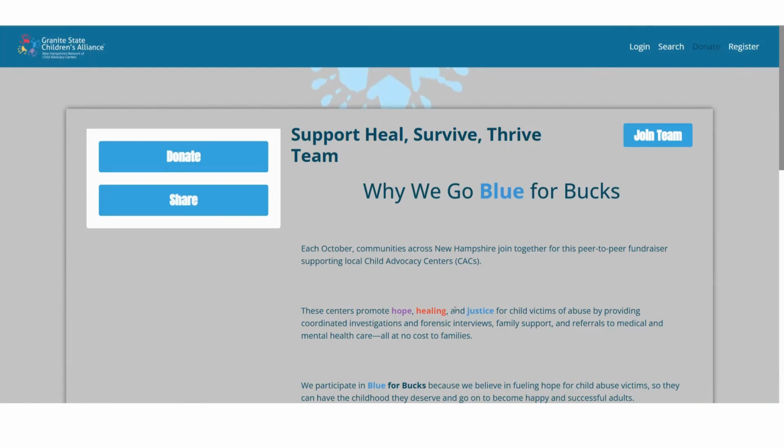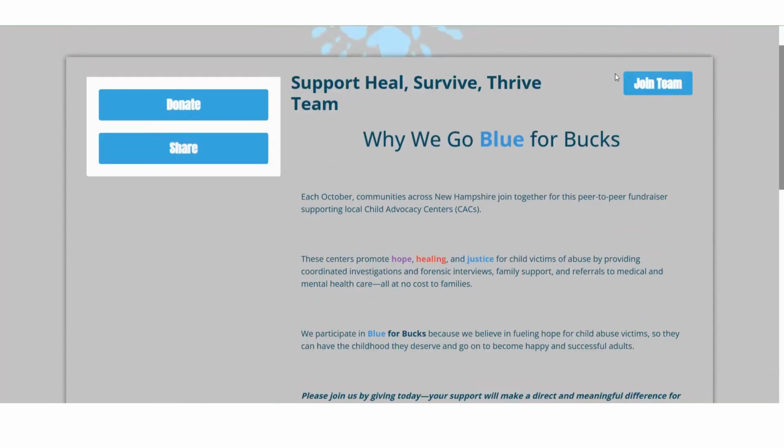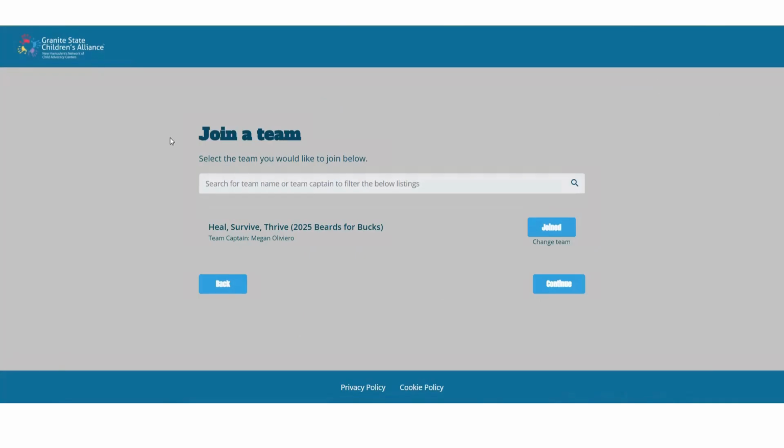Now I can see that I'm on the team for the Granite State Children's Alliance. The Granite State Children's Alliance's team is called Heal, Survive, Thrive. So that's the name of the team. This is the information about the team. And I can click on Join Team. And it takes me to this page, which is just confirming that I'm on the correct team.